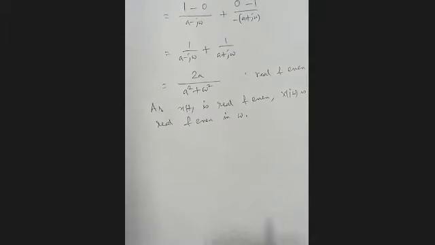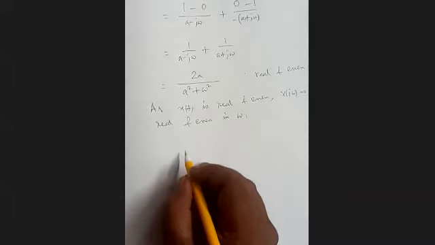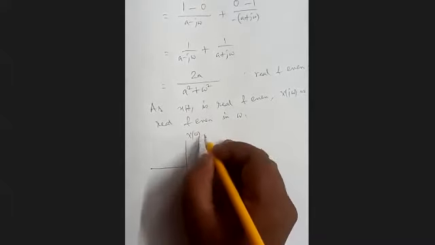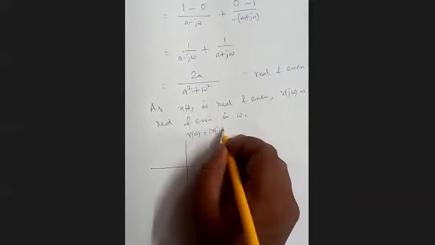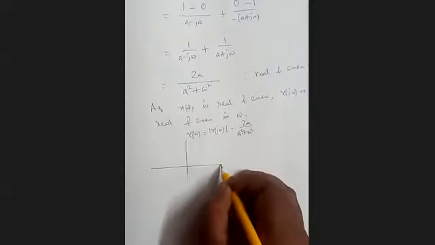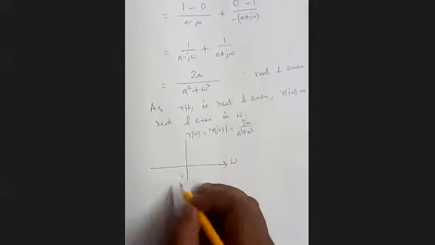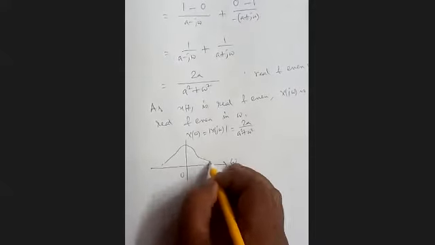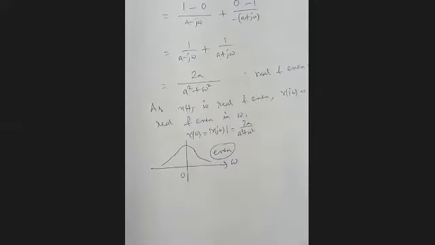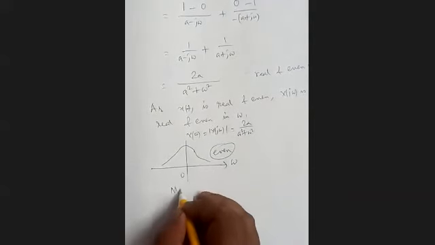So the imaginary part is 0, and we can plot it easily. The X(jω) is the mod of X(jω), which is the same actually. So if you plot it, some expression will be there. It will be an even function, the magnitude spectrum.